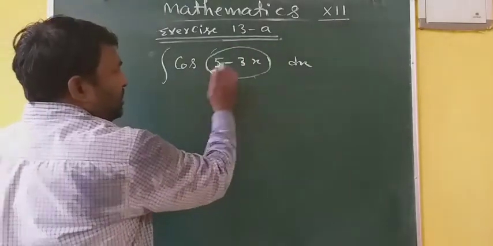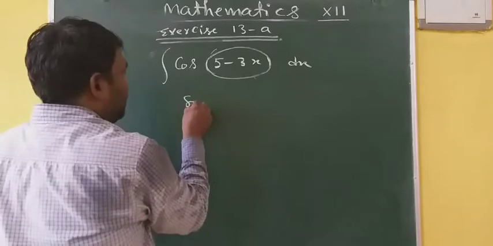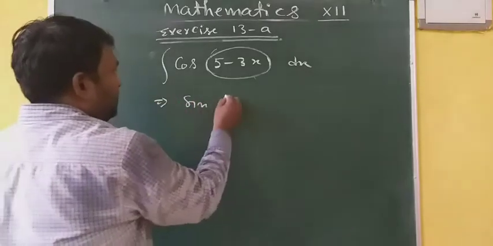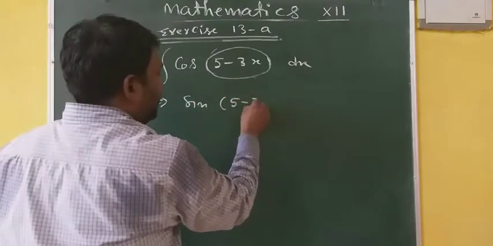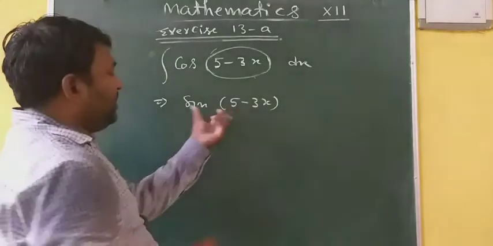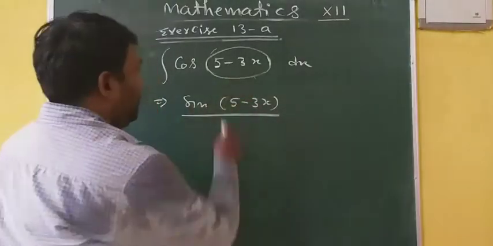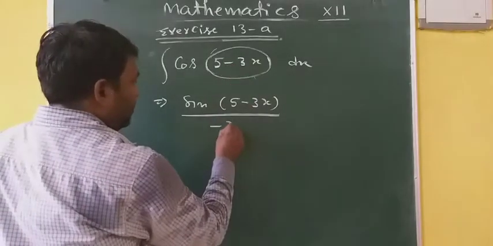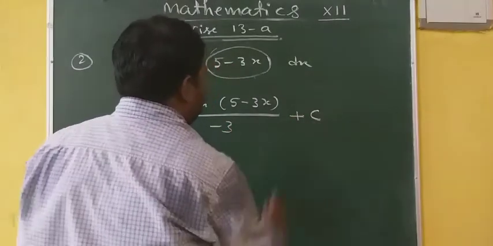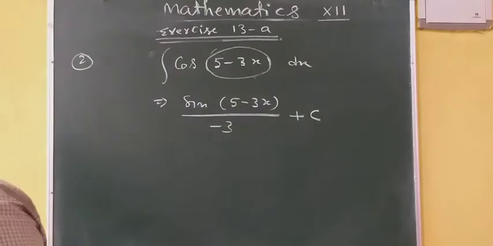So integration of cos x is sin x. Sin x, at the place of x it is 5 minus 3x, and therefore dividing this quantity by differentiation of whatever you have assumed. So differentiation of this one is minus 3. Okay, finally plus c. This is question number 2.